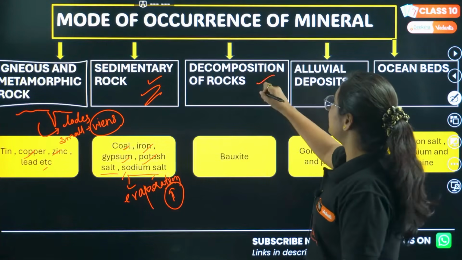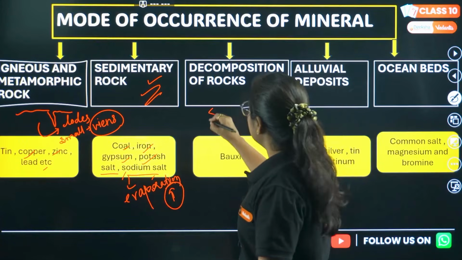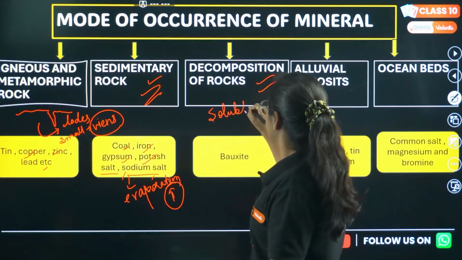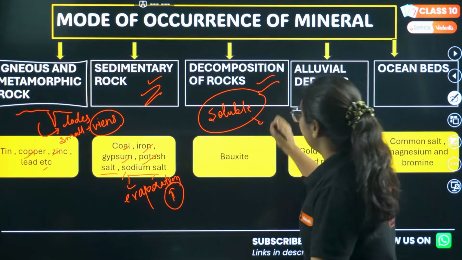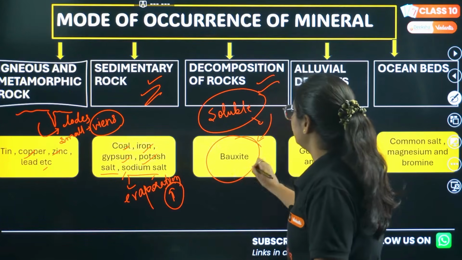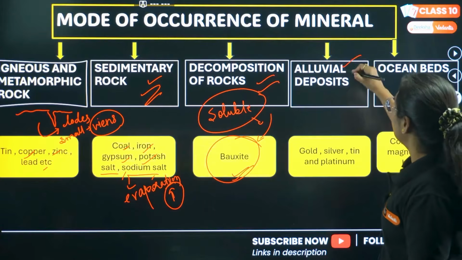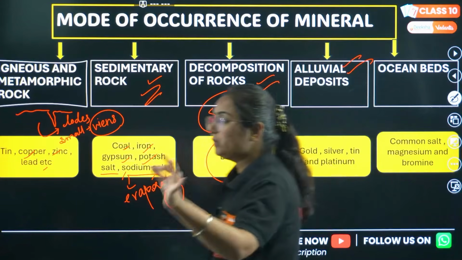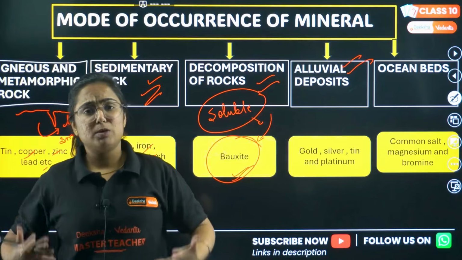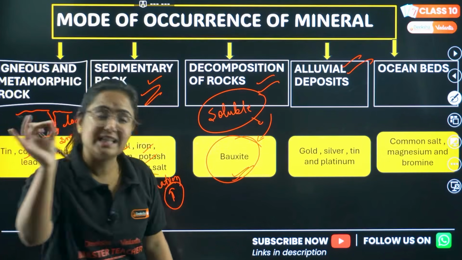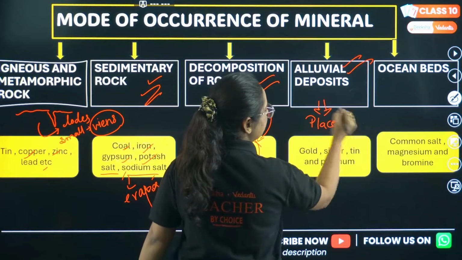The third one is decomposition of rock. Whenever in a rock there are substances that are soluble in nature, when the soluble elements get dissolved, then we get the type of ore that is bauxite. Example is bauxite. The fourth one is alluvial deposits. We know there are large rivers that carry sediments along with them and deposit them near the riverbeds. These deposits are also referred to as placer deposits.